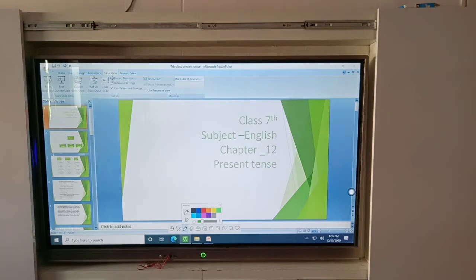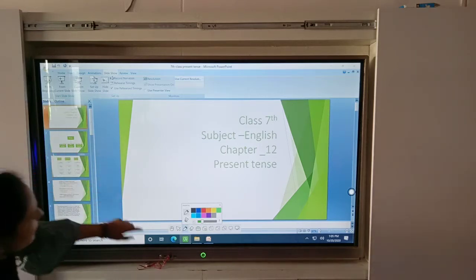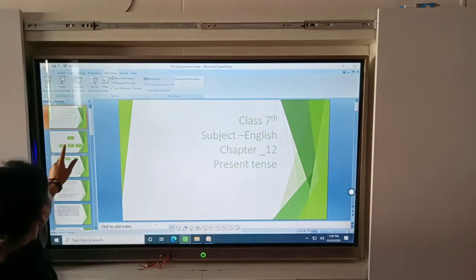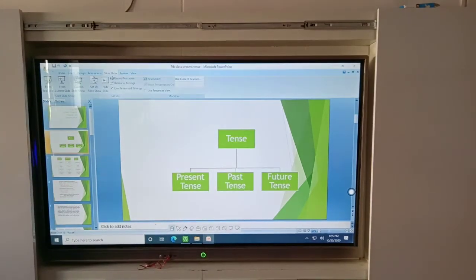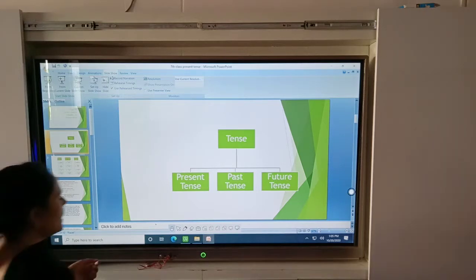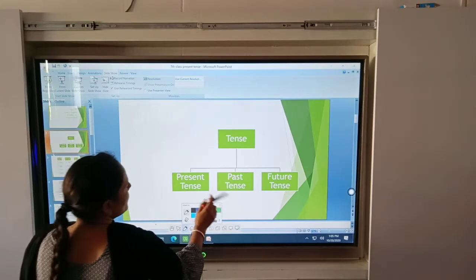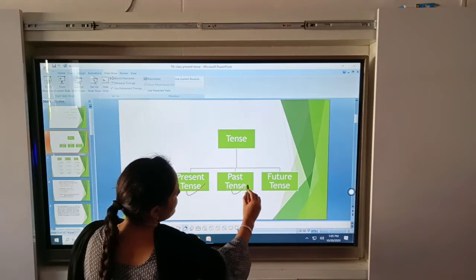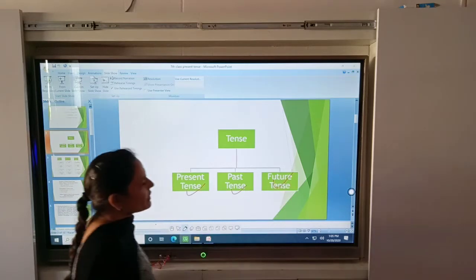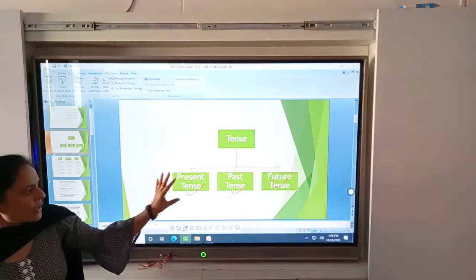Now look at the first slide, the tenses. Tense is divided into three major parts: present, past, future. First of all, is this clear to the students?